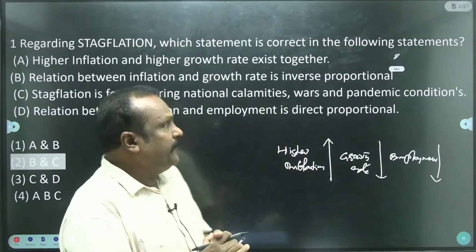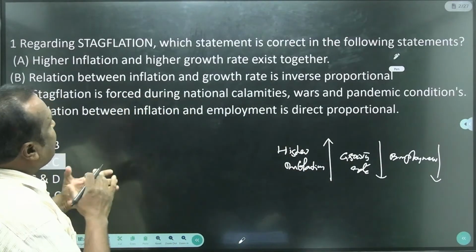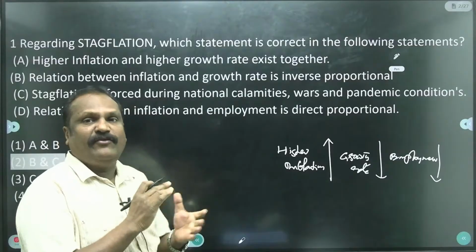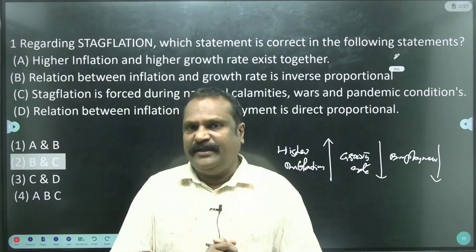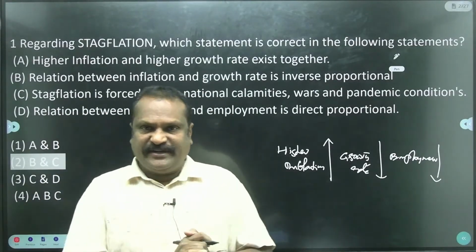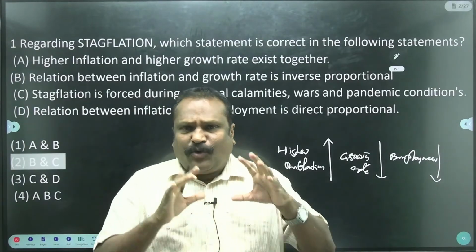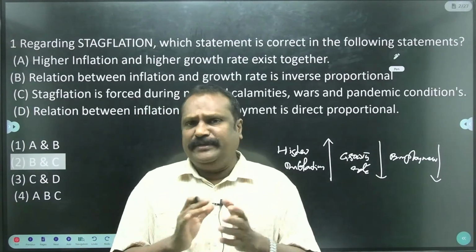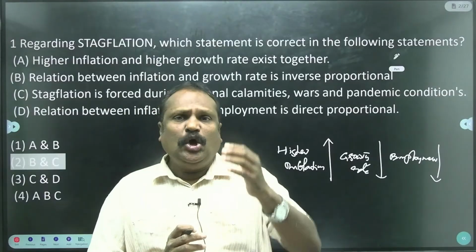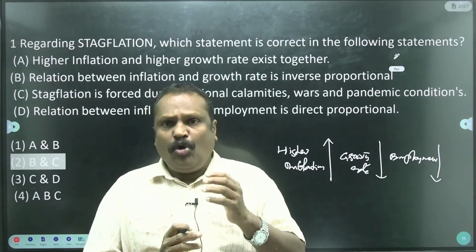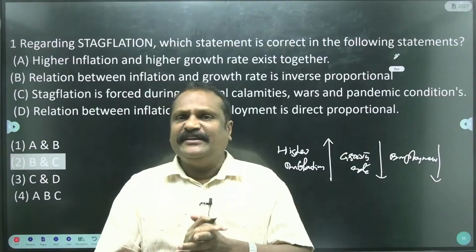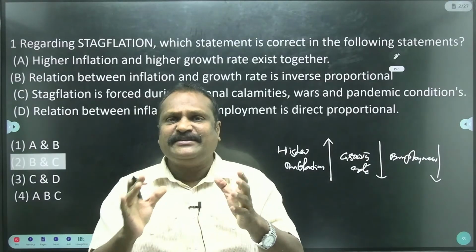The first question. Regarding stagflation, which statement is correct among the following? There are 4 statements, and we have to find out the correct ones. What is stagflation? Stagflation means higher inflation, low growth rate, and low employment. When these 3 conditions exist together, that is known as stagflation.